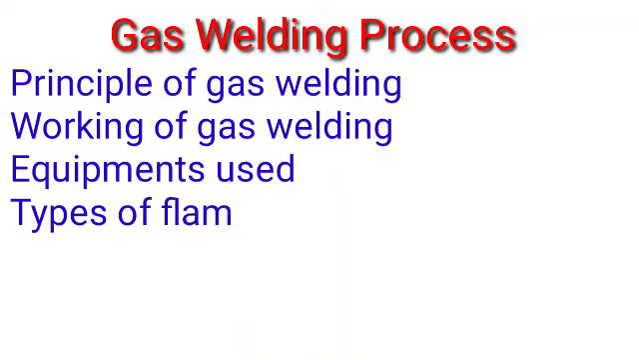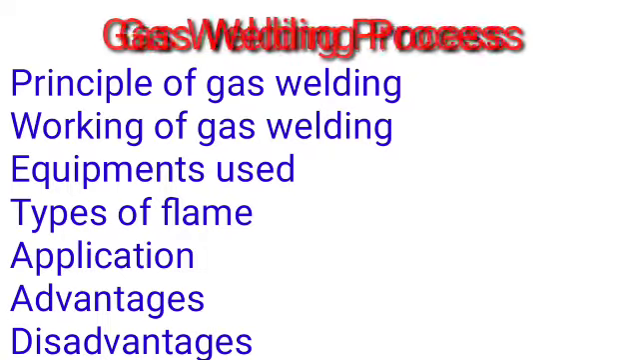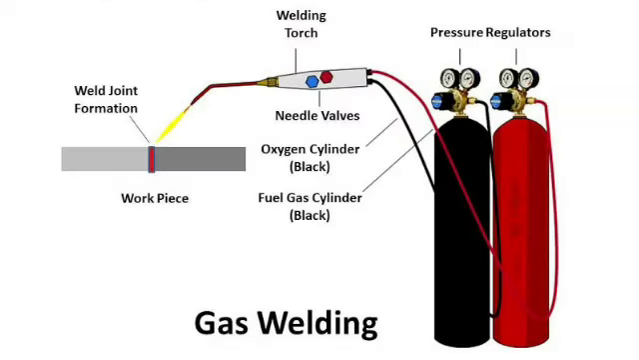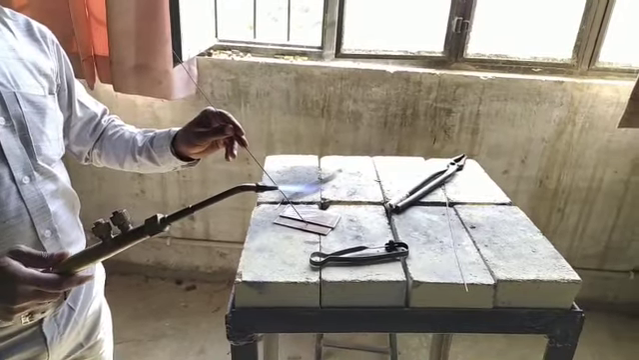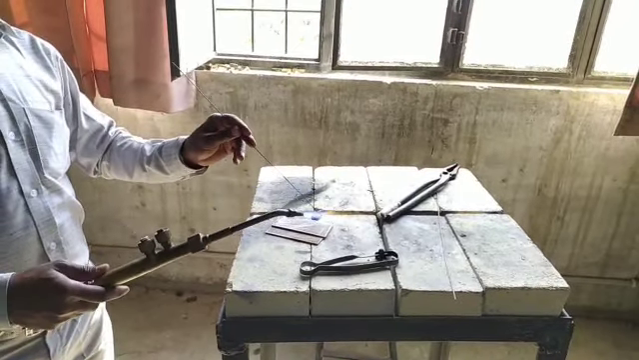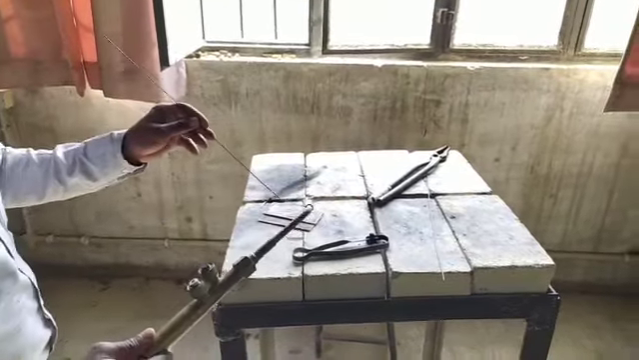Today we will see about gas welding principle, working equipments, types of flame, application, advantages and disadvantages. Gas welding is a type of liquid state welding process in which fuel gases burn to generate heat. This heat is further used to melt interface surfaces of welding plates which are held together to form a joint.